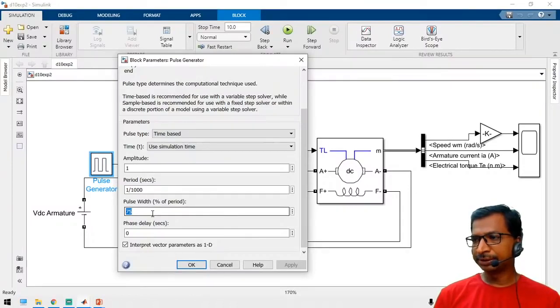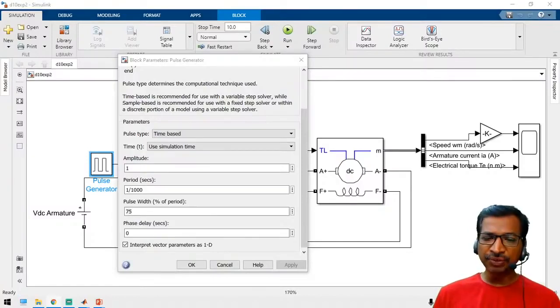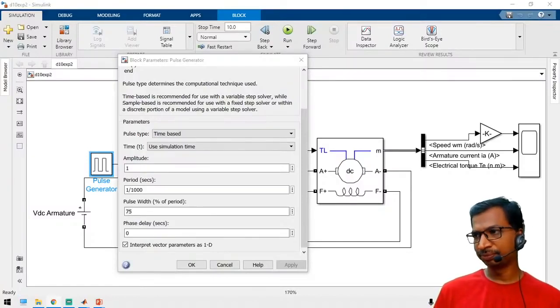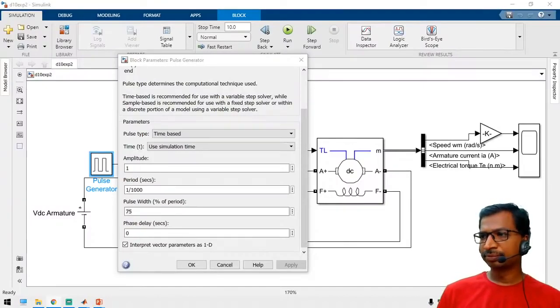Thank you, Abhishek. If torque is about 20 Newton meter, in that case, you have to apply sufficient voltage to handle that one. Thank you, Nishant.